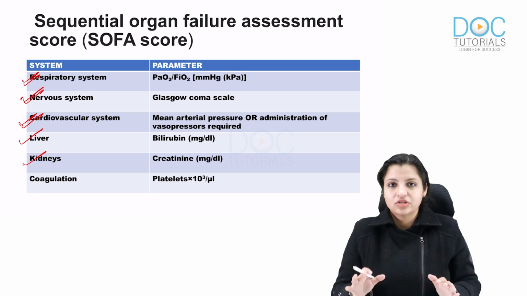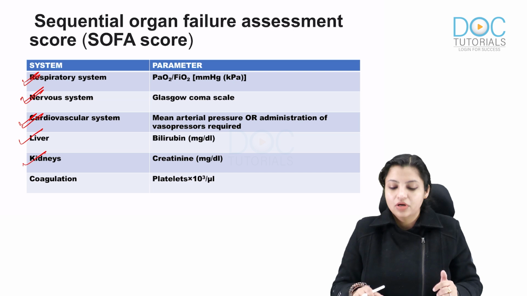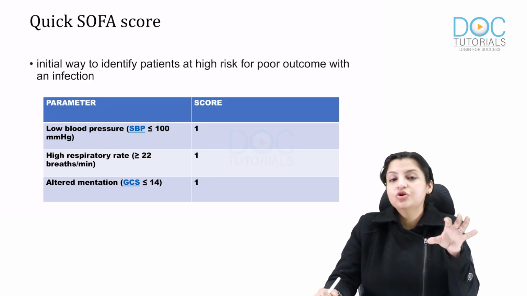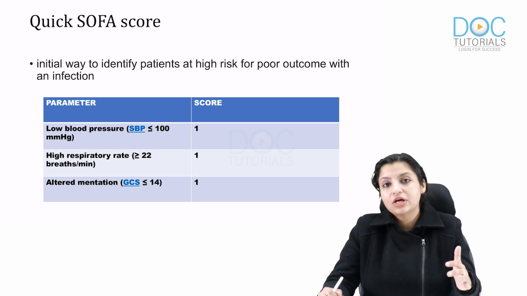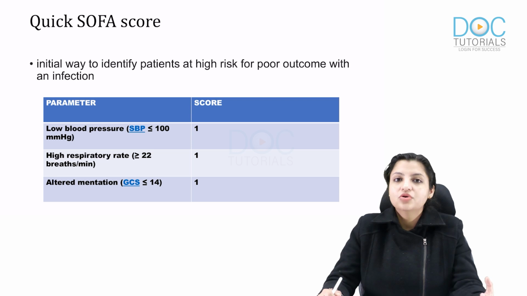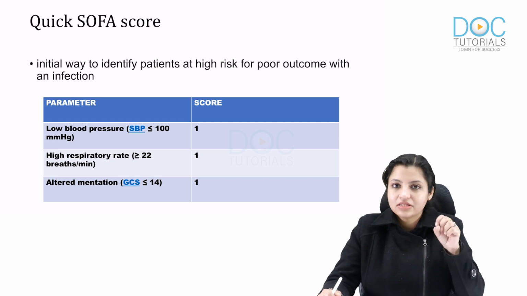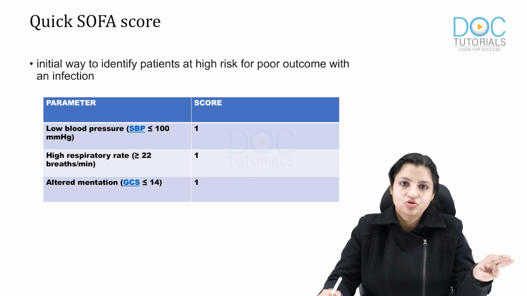This was called the SOFA score, but it was quite cumbersome to do, so they came up with a new score called the quick SOFA score. The quick SOFA score was devised to identify the group of people who are going to develop sepsis and who are going to have more mortality than the others, to identify organ dysfunction in people that will require extensive management. So how did they devise it? They said only 3 parameters should be done here.